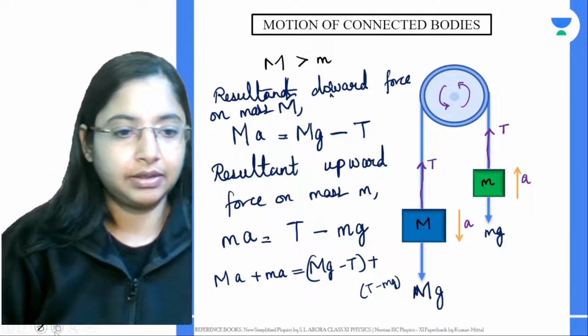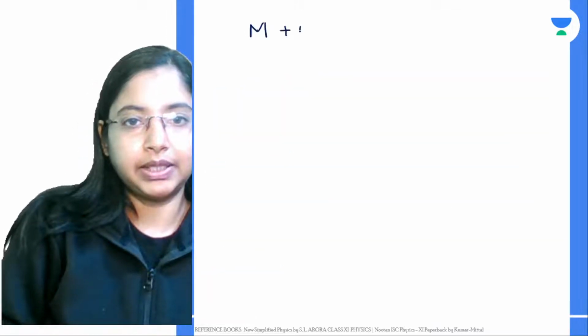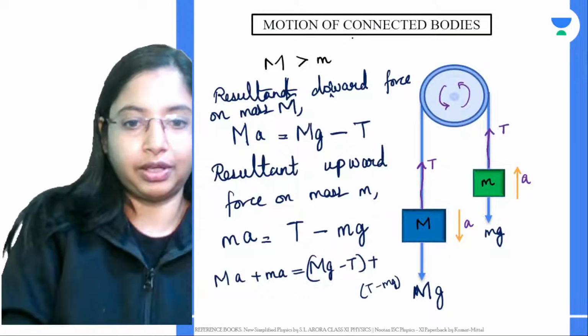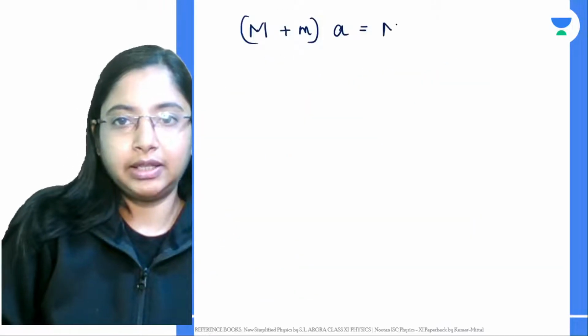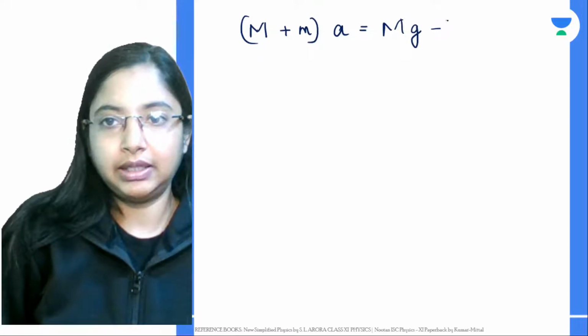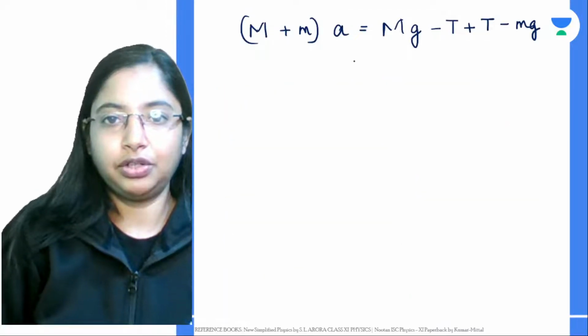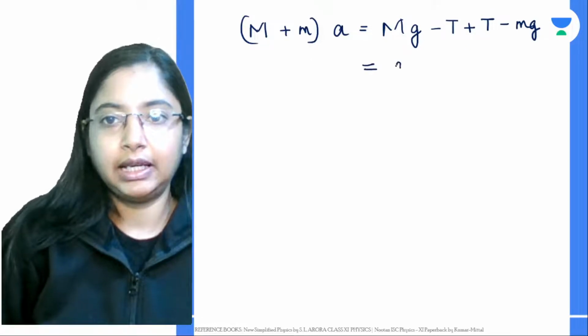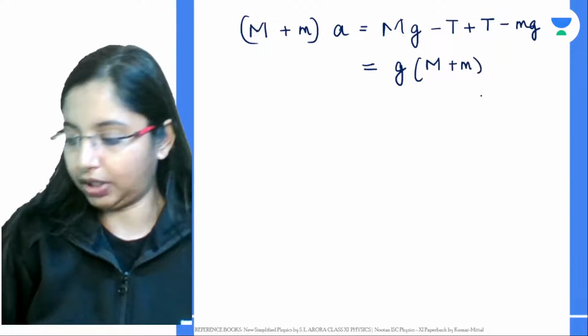So let's do this over here. We can take M plus m, and I am taking the acceleration a outside commonly. Then on the other side we have mass into gravity, minus the tension force, plus the tension force, minus mass into gravity. So the tension forces get cancelled, and if you take acceleration due to gravity commonly outside, you will have capital M minus small m over here.